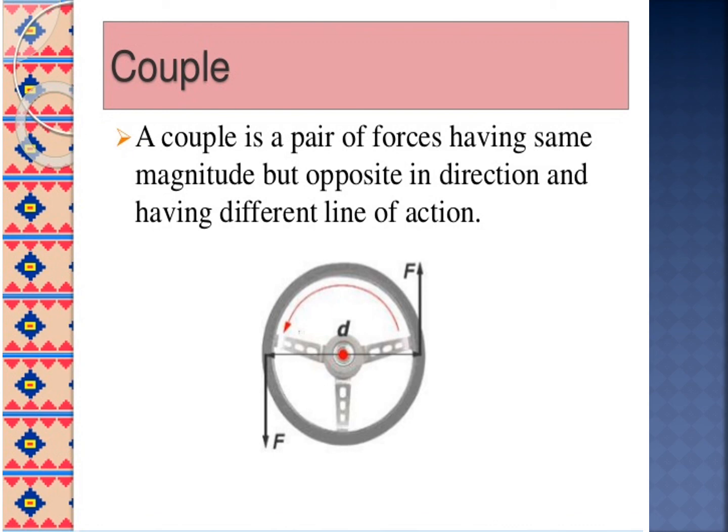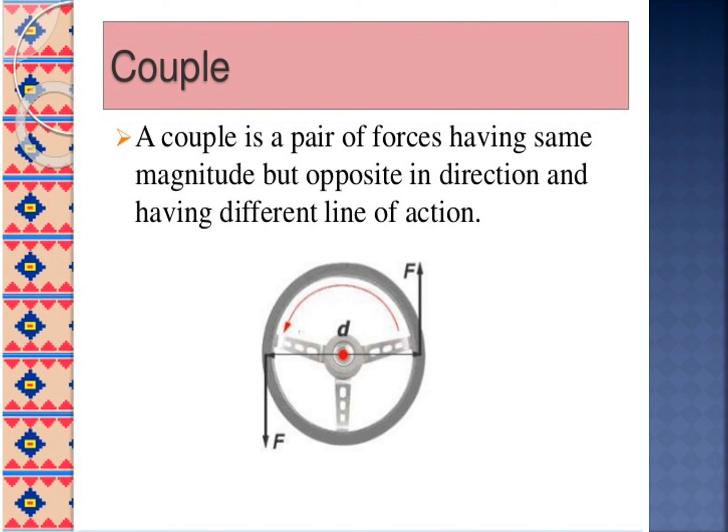Okay? Couple is a pair of forces. See the picture. Pair of forces. There are two forces F, having the same magnitude. Both have the same magnitude: 5 Newton 5 Newton, 6 Newton 6 Newton. But how is their direction? Opposite direction. Both same, but having different lines of action. Okay, opposite direction and different line of action.